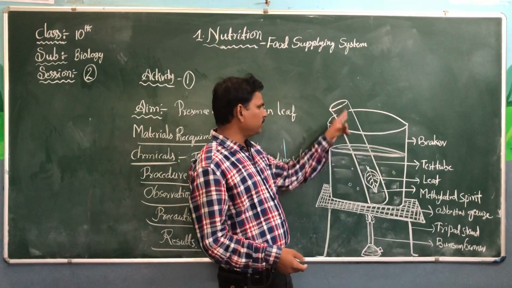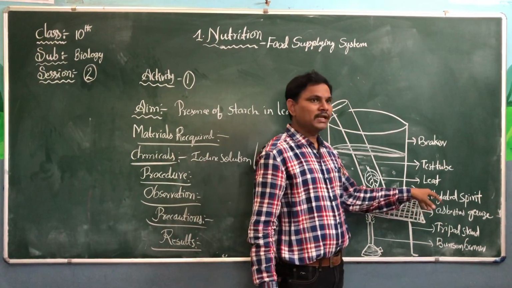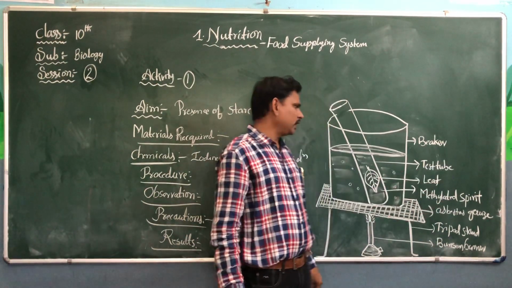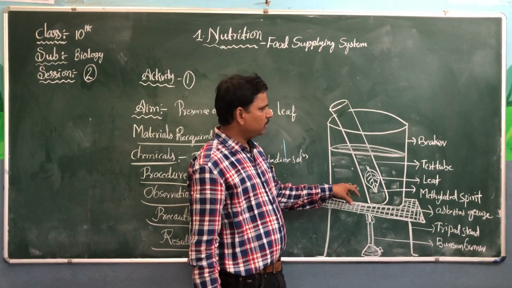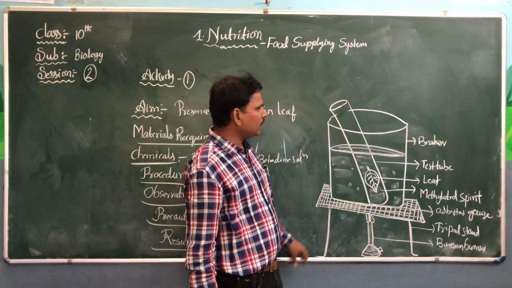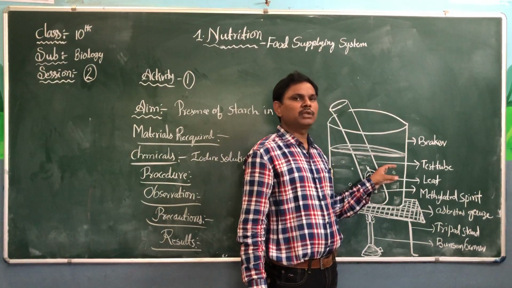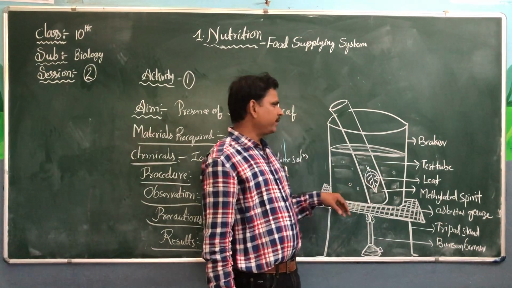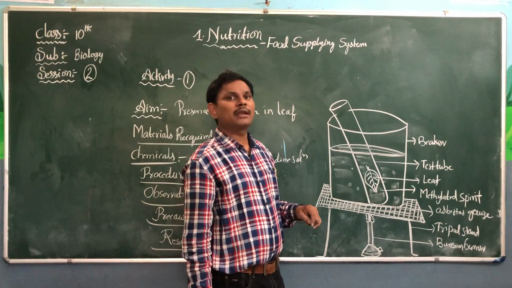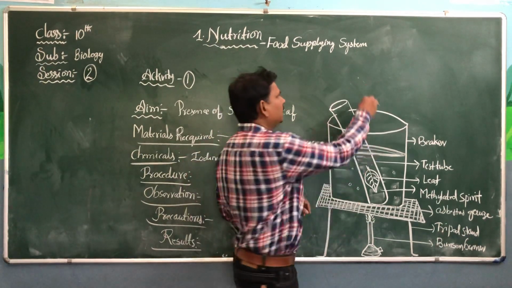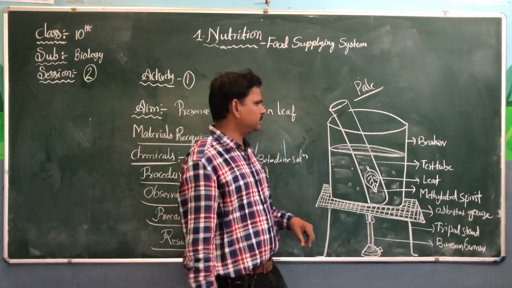Then transfer it into the test tube containing methylated spirit, and again start boiling the leaf in the methylated spirit. Why are we boiling the leaf? To remove the chlorophyll. When we boil the leaf, it will turn a pale color.